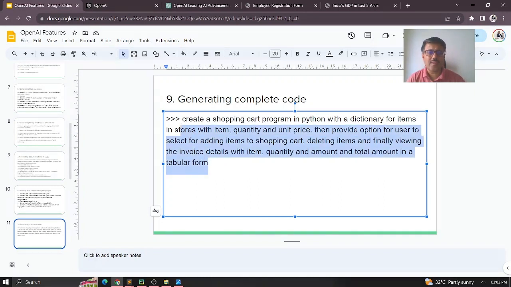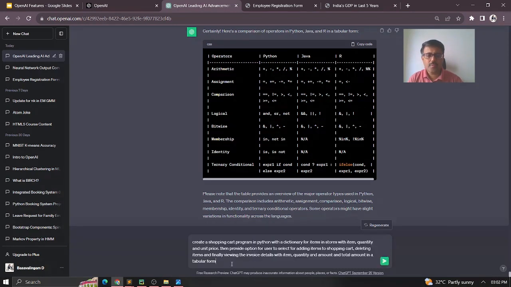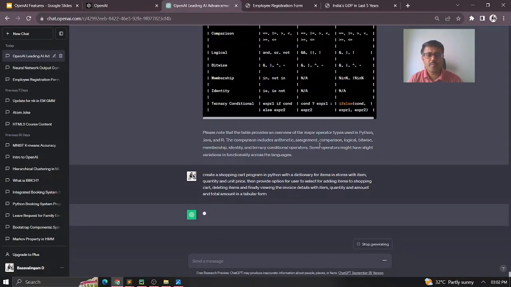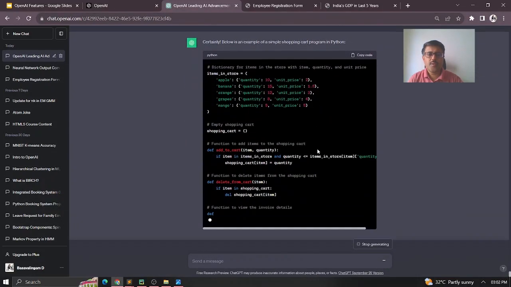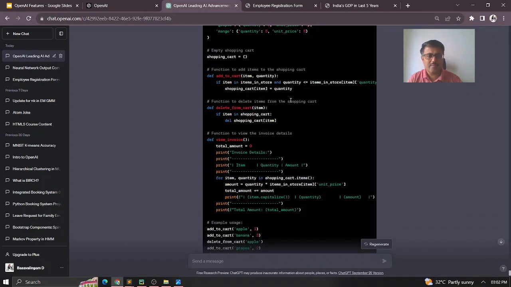So now I'm just taking this example. Let us see how ChatGPT is preparing this particular shopping cart program for me in Python. So I just gave the same requirement here. You can see it here now. The complete program is readily available, whatever I'm getting here.